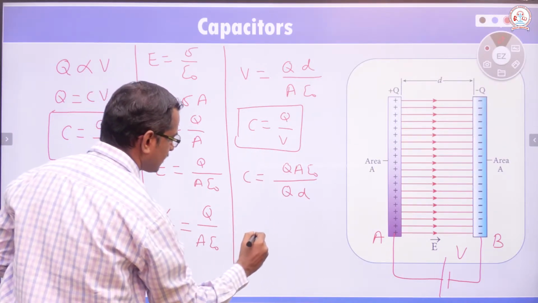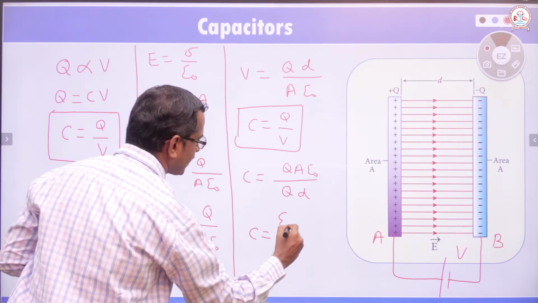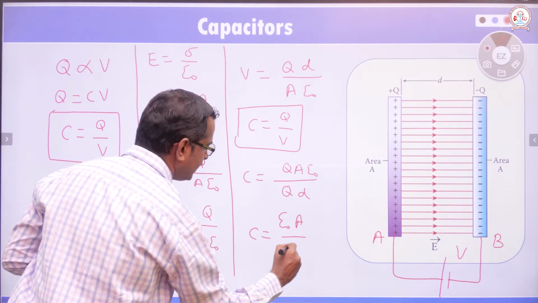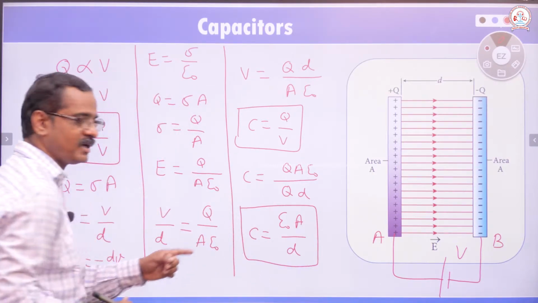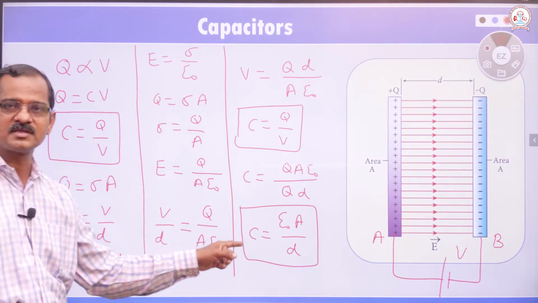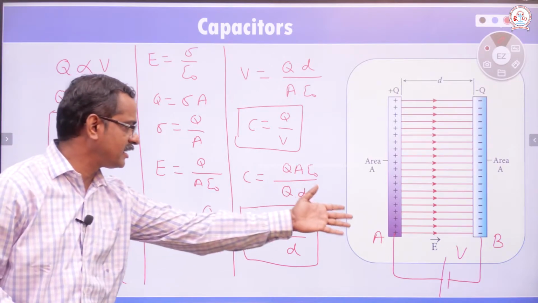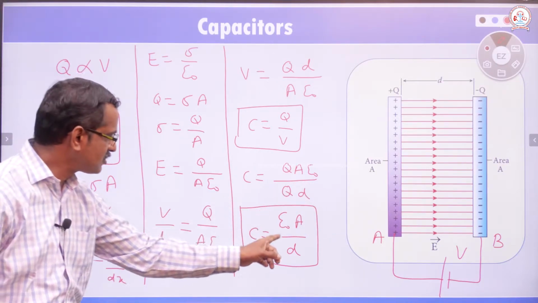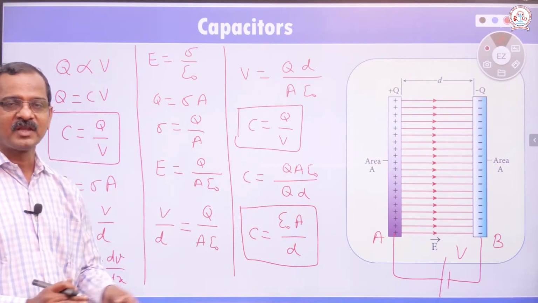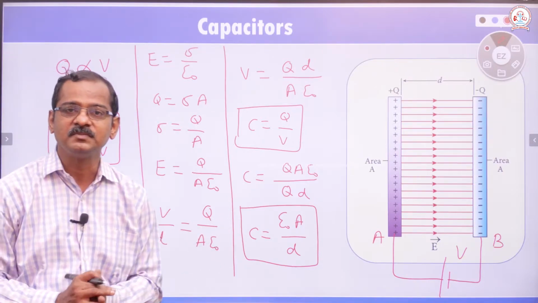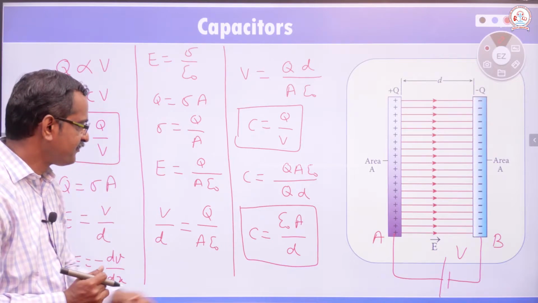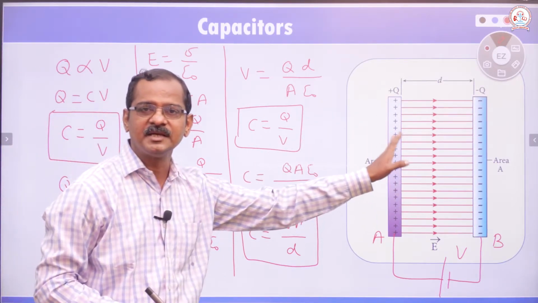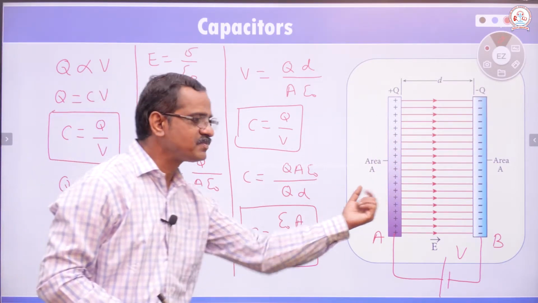Q gets cancelled, then C is equal to epsilon naught A divided by D. We get C, the capacitance of the parallel plate capacitor, is equal to epsilon naught A divided by D, where epsilon naught is permittivity of the medium, 8.854 into 10 power minus 12, A is area of the plate, D is distance between the two plates.